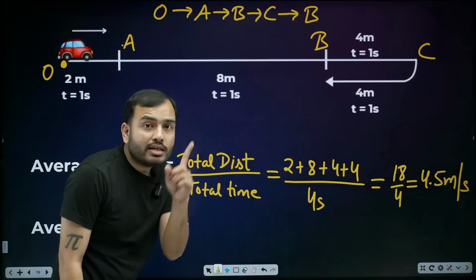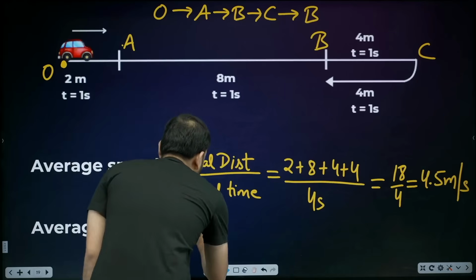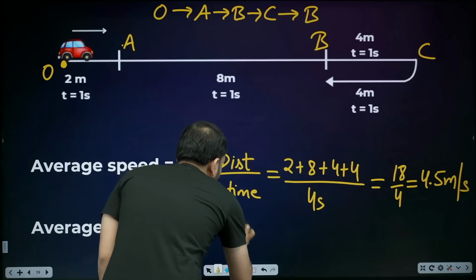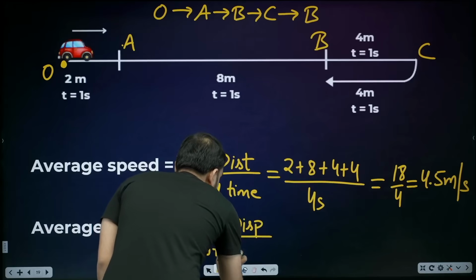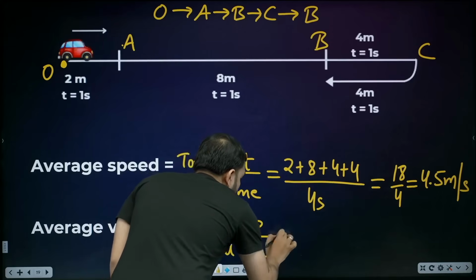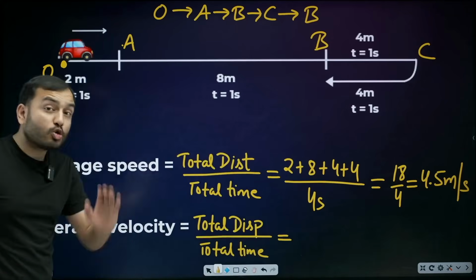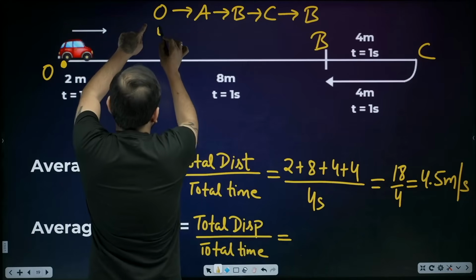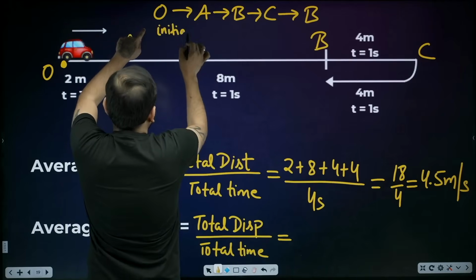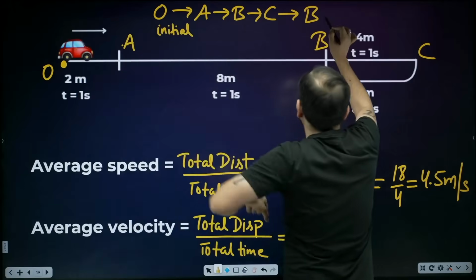What is velocity? Displacement upon time. What is the average velocity? Total displacement upon total time. Now tell me what is the total displacement? My initial point was O. Anyone has any confusion in that? No, sir. Clear, sir. Final point is B.